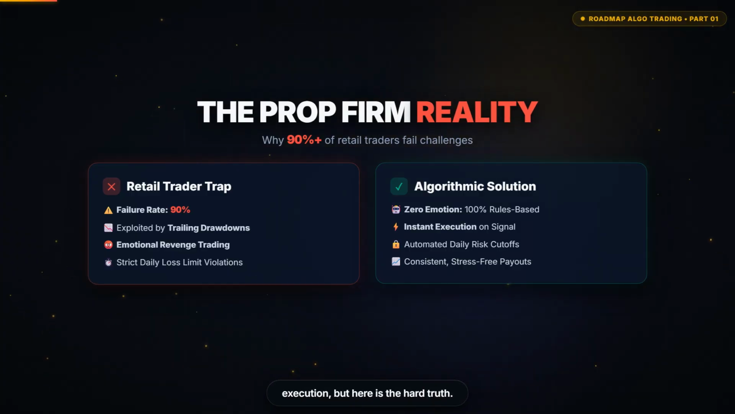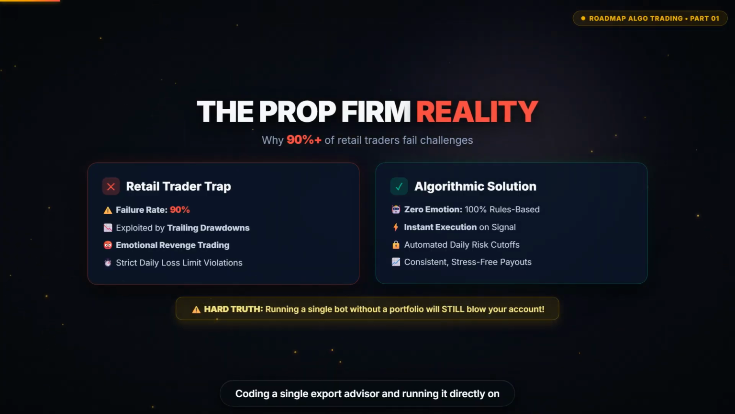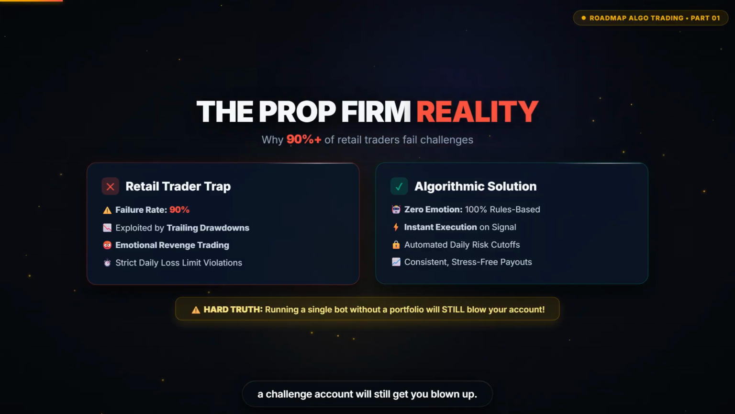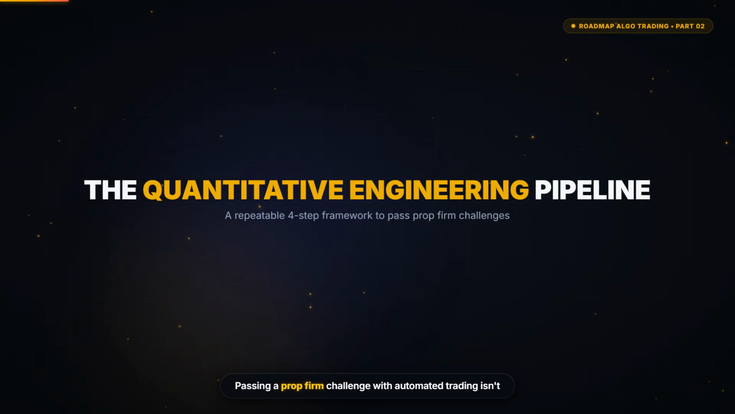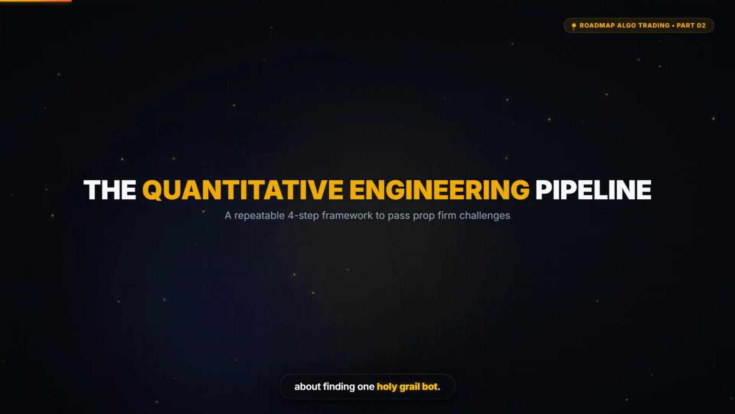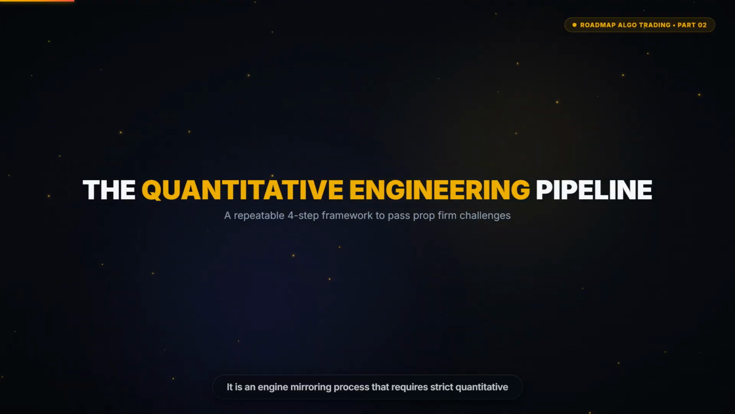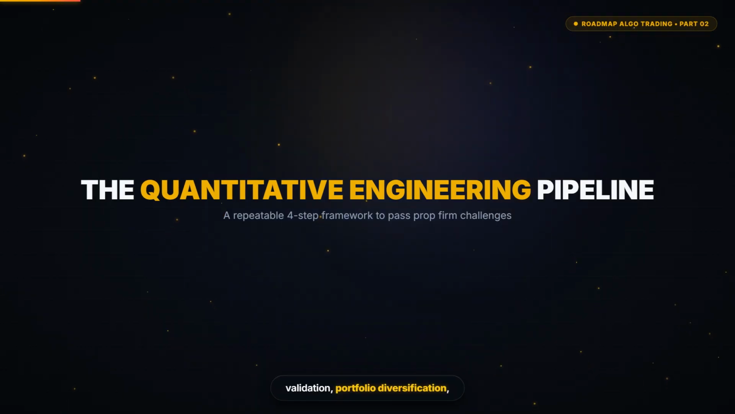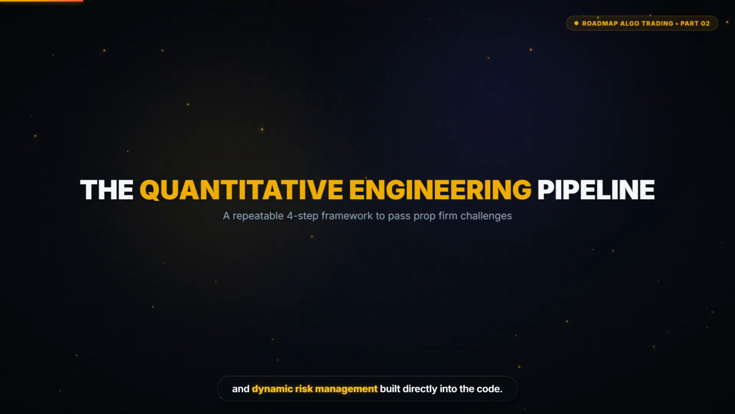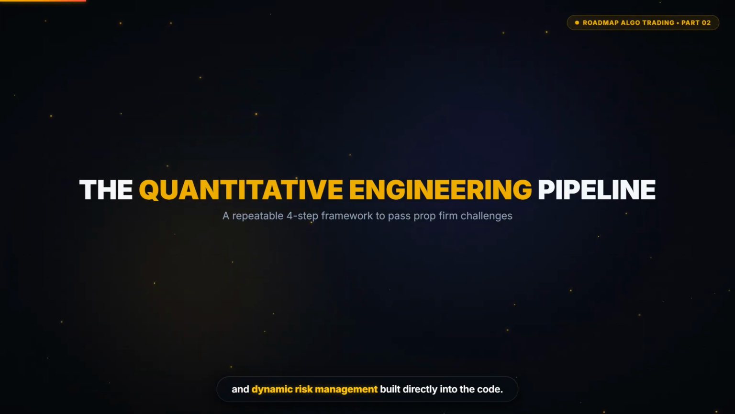But here is the hard truth. Coding a single expert advisor and running it directly on a challenge account will still get you blown up. Passing a prop firm challenge with automated trading isn't about finding one holy grail bot. It is an engineering process that requires strict quantitative validation, portfolio diversification, and dynamic risk management built directly into the code.